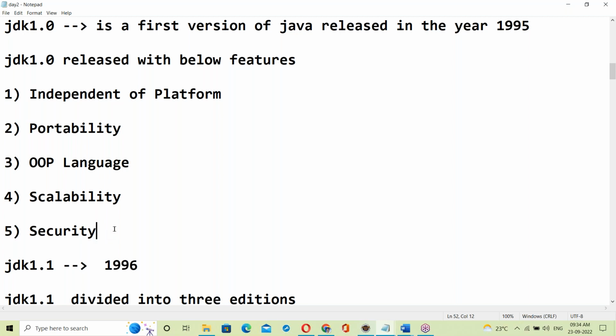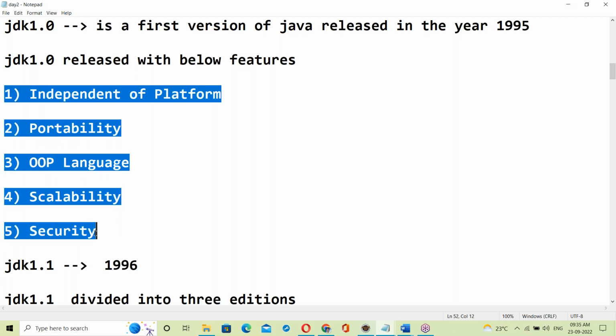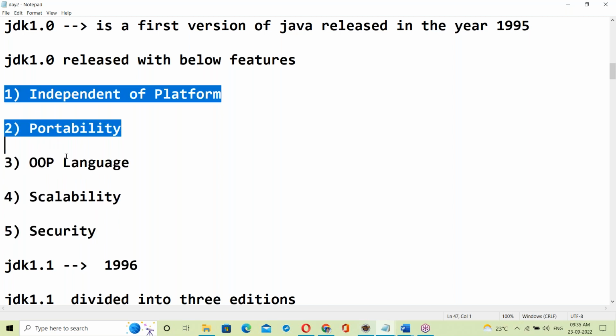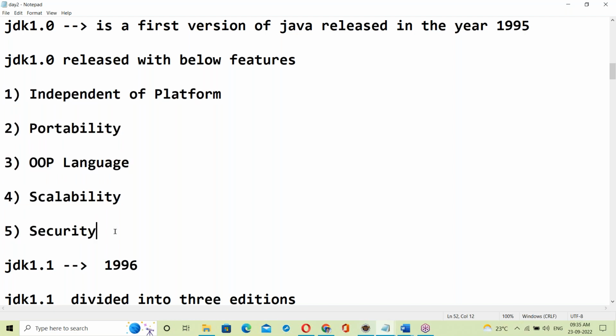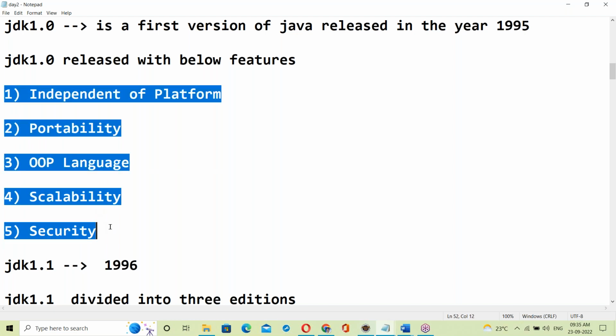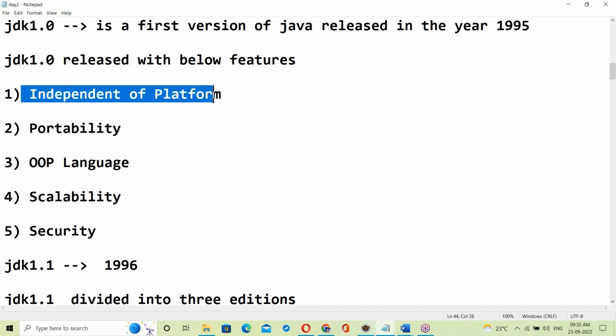What is an OS, what is an interpreter, what is a compiler, what is a low-level language, a high-level language. All those basics were discussed in previous classes. Those basics are enough to understand these features. Now today let us talk about these features.